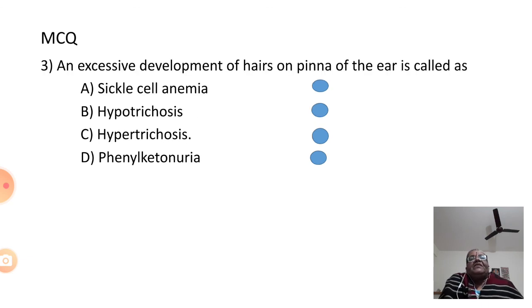Then question number 3: an excessive development of hair on the pinna of the ear is called sickle cell anemia, hypertrichosis, hypotrichosis, or phenylketonuria, and the answer is C, hypertrichosis.